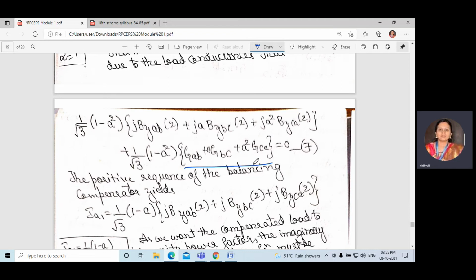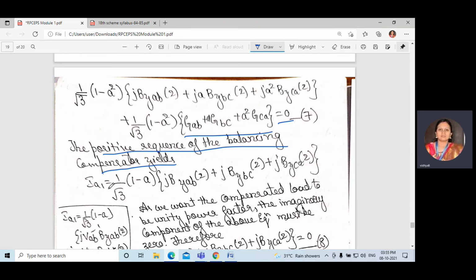Okay, we have added the conductance part here. These two should be equal to 0, and we should make it 0. The positive sequence of the balancing compensator, that is, the first positive sequence IA1, is equal to 1 by square root of 3 times (1 minus a, j, B by AB).